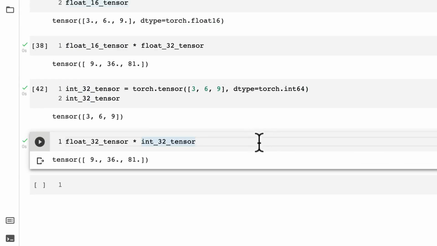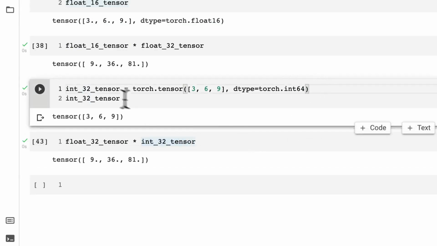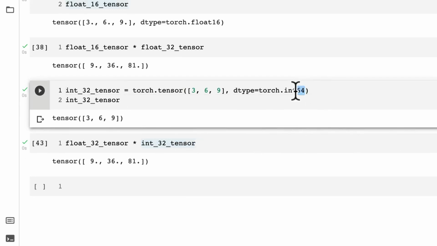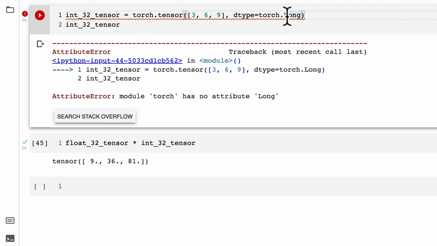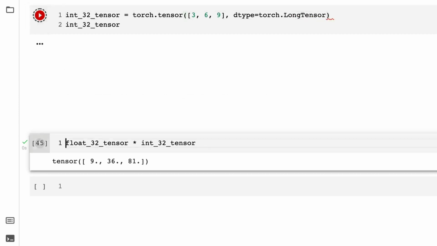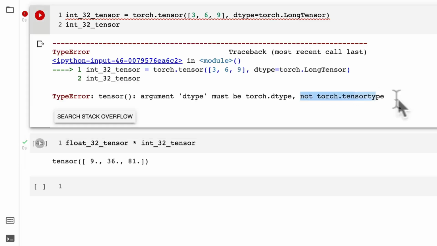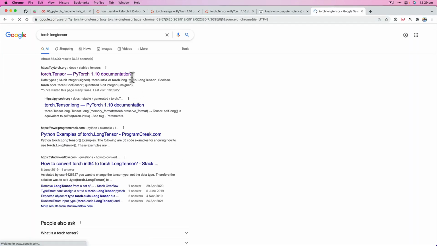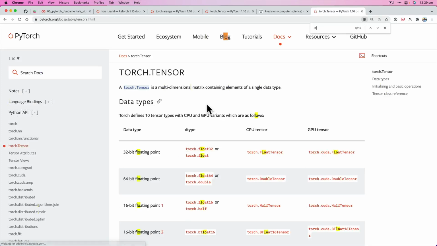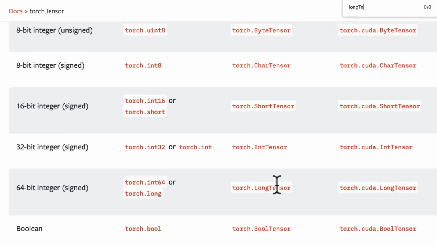Now see, this is again one of the confusing parts of doing tensor operations. What if we do a long tensor? torch.long. Is this going to still work? Torch has no attribute called long. That's not a data type issue. I think it's LongTensor. Does this work? dtype must be torch dtype. torch.LongTensor. I could have sworn that this was torch.tensor. Oh, there we go. torch.LongTensor.